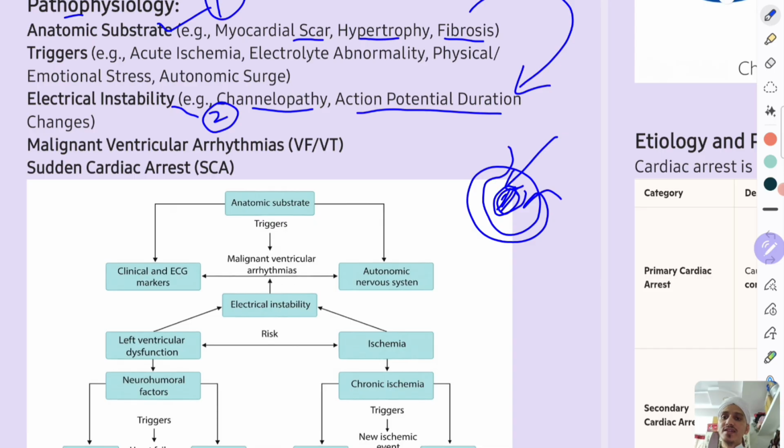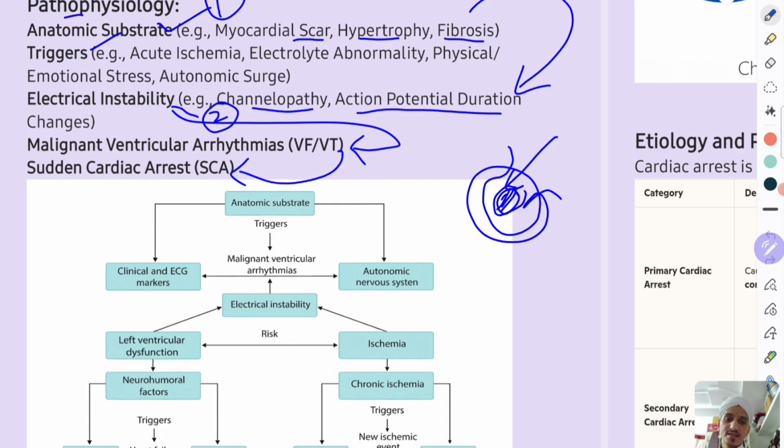When the heart becomes unstable, some triggers like ischemia, electrolyte abnormalities like hyperkalemia and hypocalcemia, or physical or emotional stress due to autonomic sympathetic overdrive convert that electrical instability into ventricular fibrillation or ventricular tachycardia, and that will lead to sudden cardiac arrest.